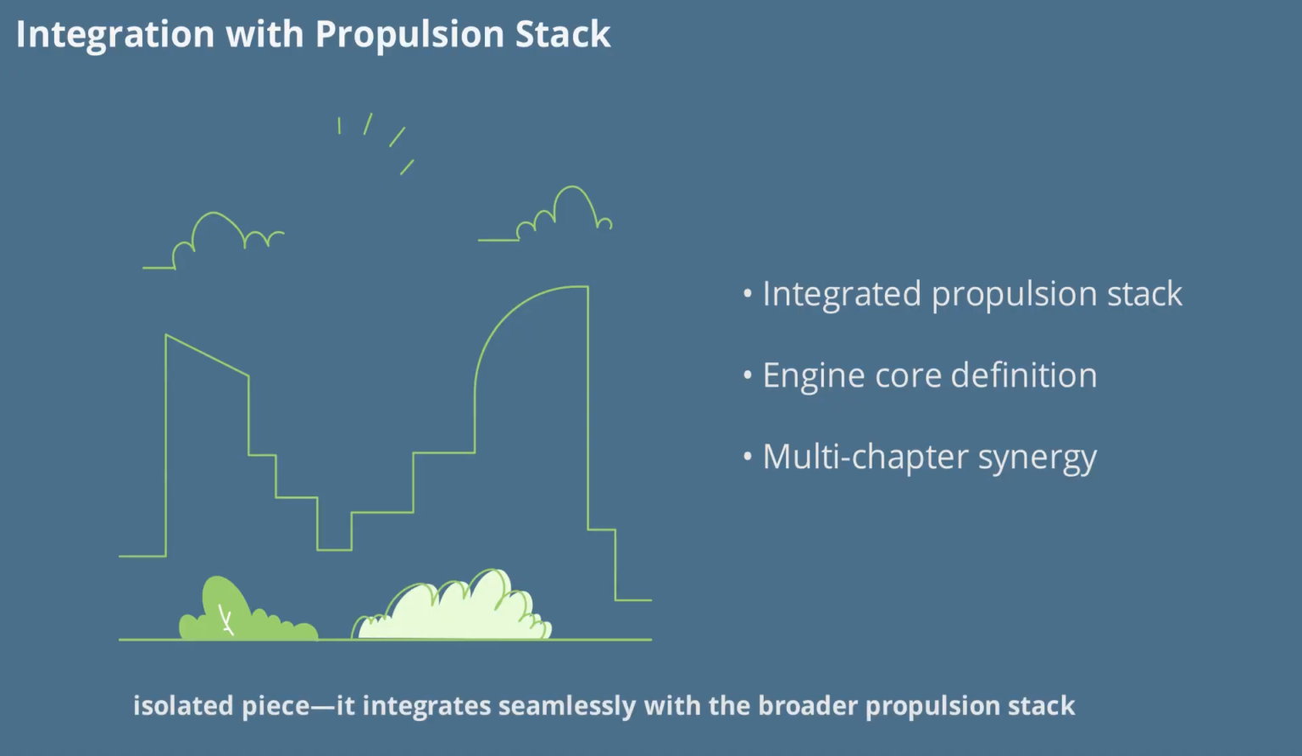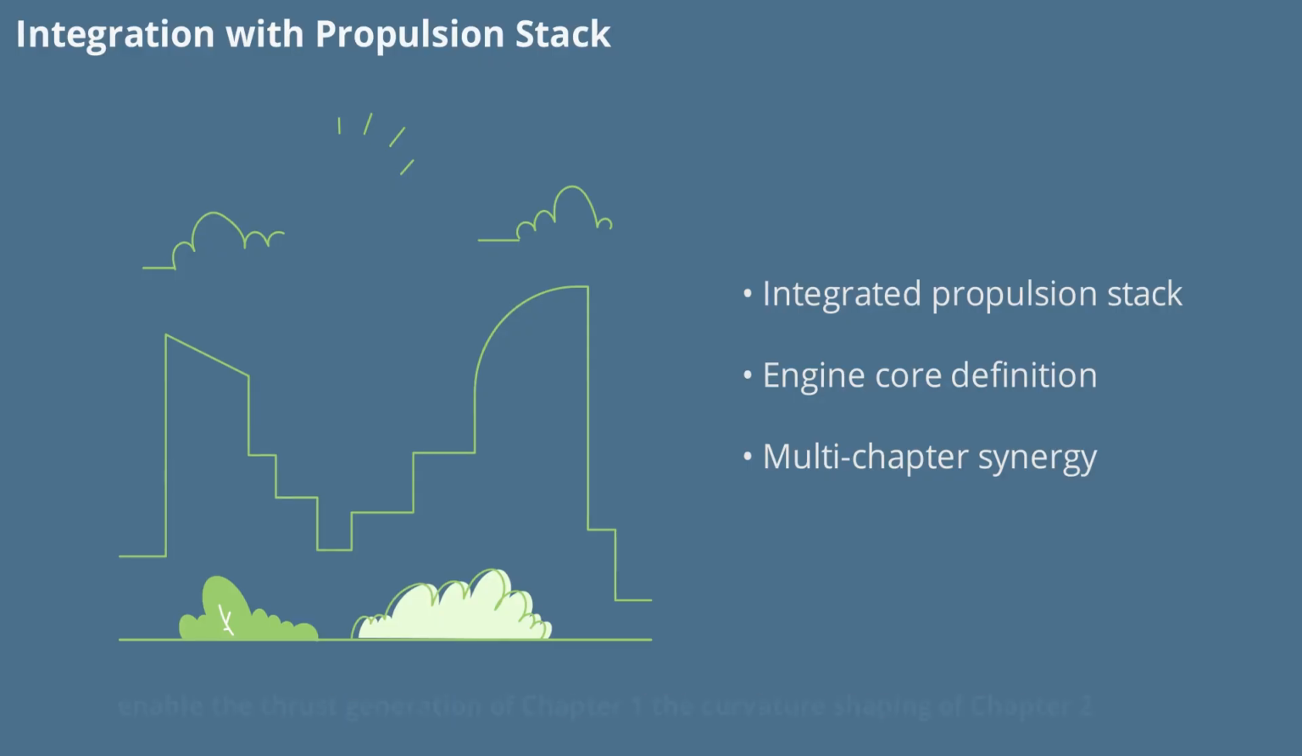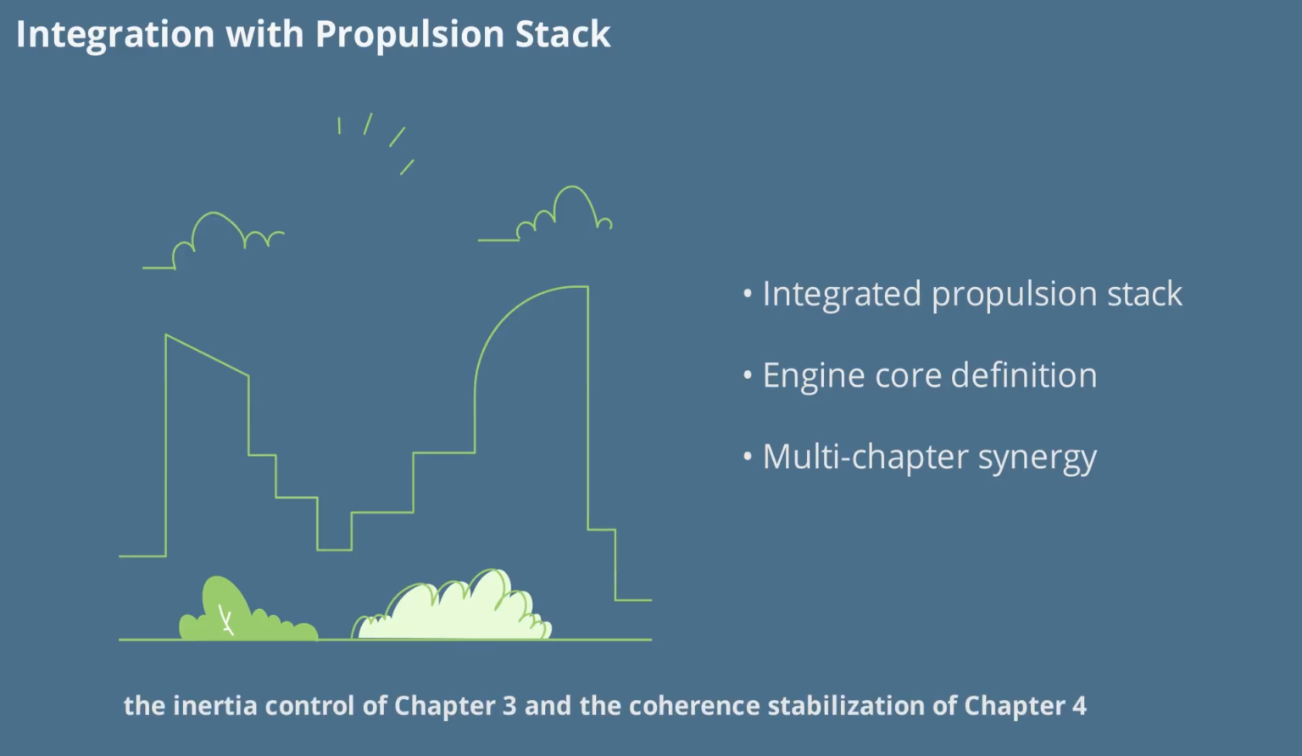It integrates seamlessly with the broader propulsion stack. The boundary engineering principles described here enable the thrust generation of Chapter 1, the curvature shaping of Chapter 2, the inertia control of Chapter 3, and the coherent stabilization of Chapter 4. Together, these chapters define a complete, physically grounded engine core for advanced field propulsion.